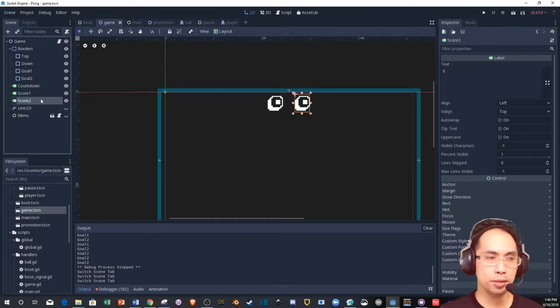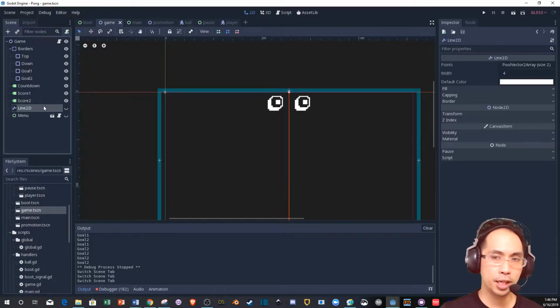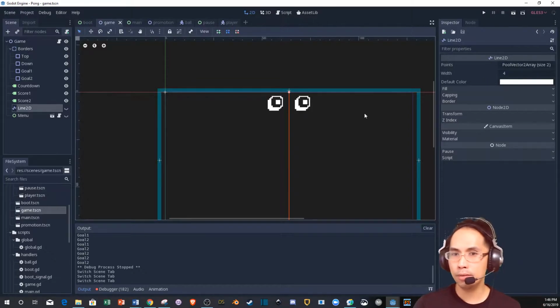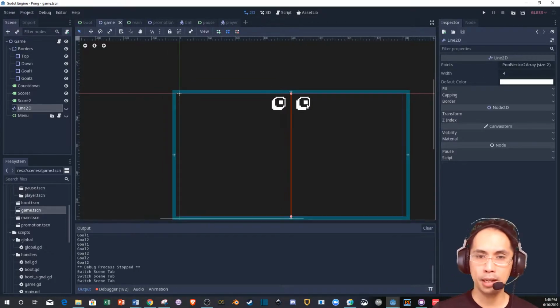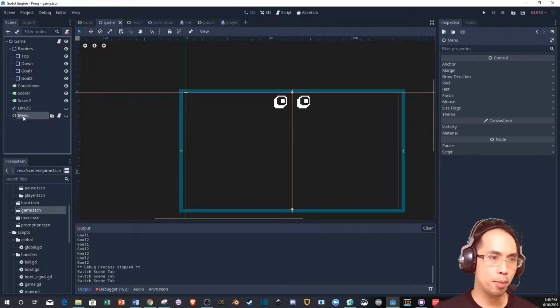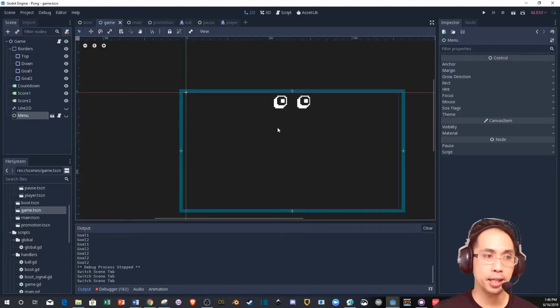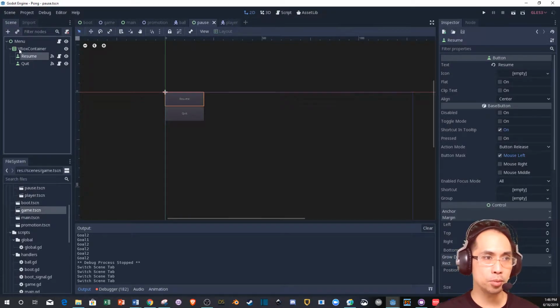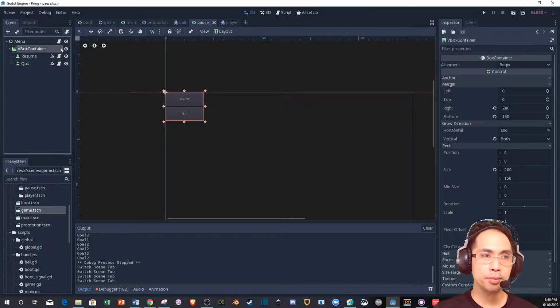Countdown is a label. Score is a label. These are labels, and they've got scripting to change things. And this is a Line2D. I don't even know what a Line2D does, to be honest. So I'm learning some stuff. And menu, of course. I guess that pops up when, let's see here. Oh no, resume or quit. Interesting. I didn't see this resume or quit. And we have some signals from resume or quit.